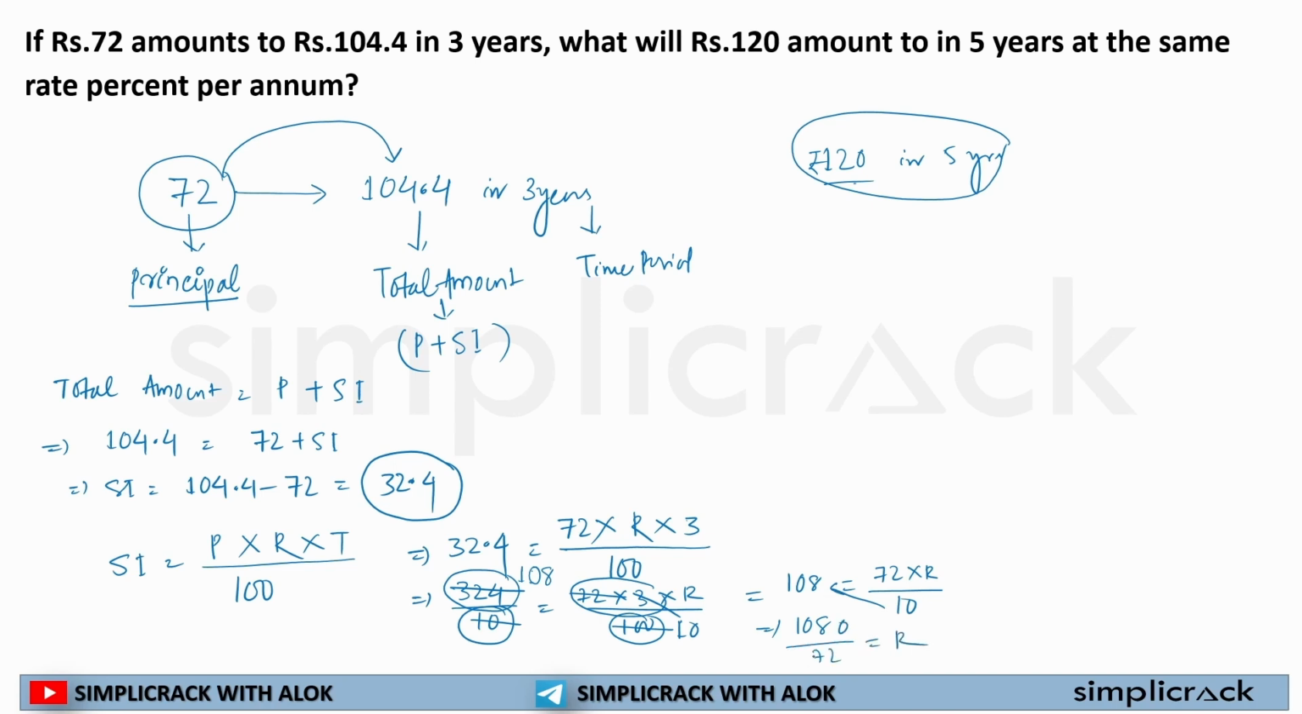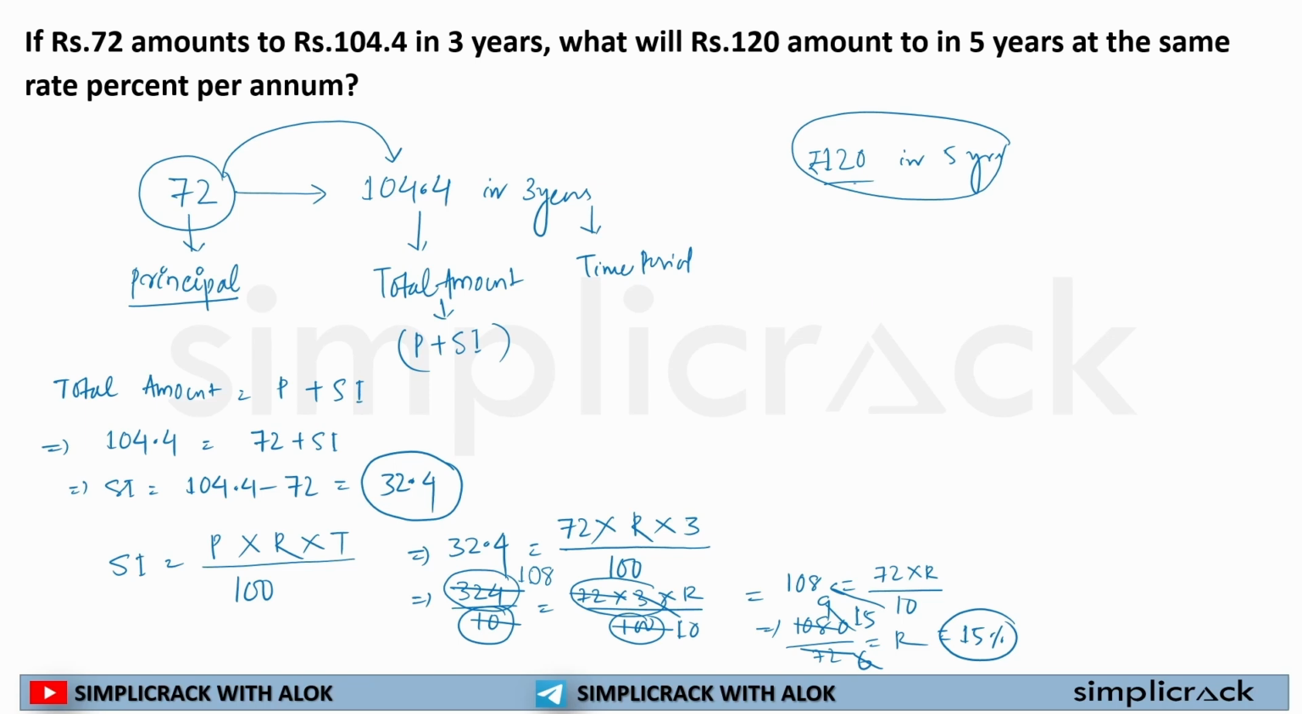Now I have to solve it. So if I divide 72 by 12, it will be 6. If I divide 1080 by 12, it will be 90. So 90 divided by 6, I'll get 15. So my rate of interest is what? My rate of interest is 15%.